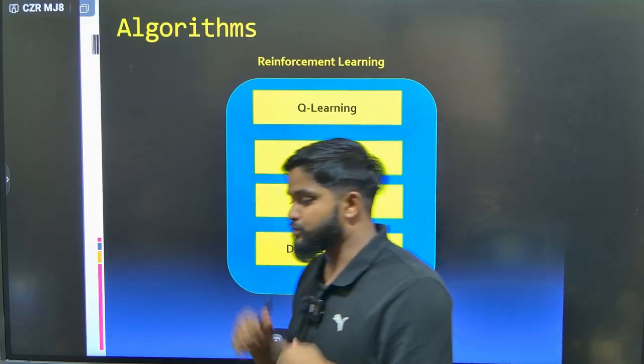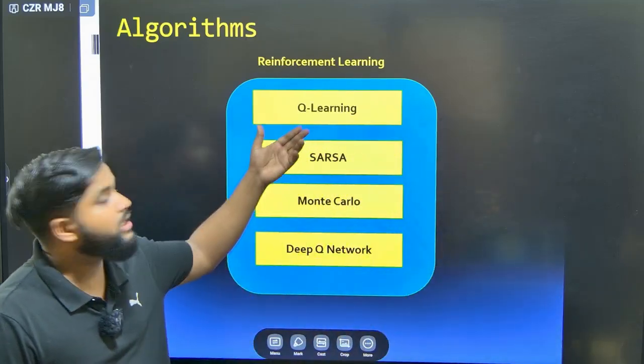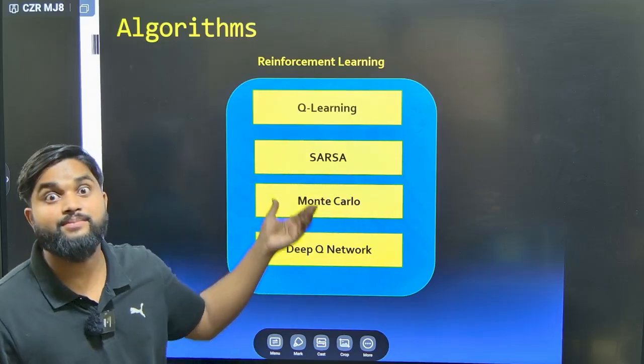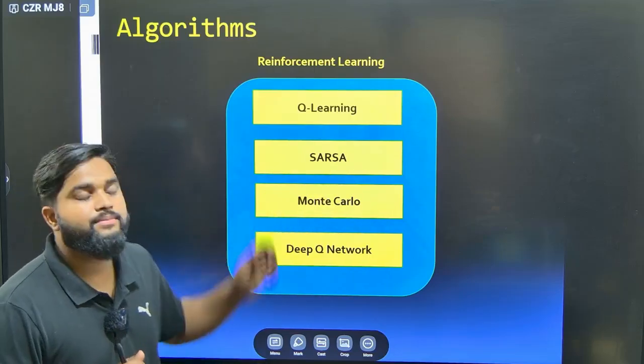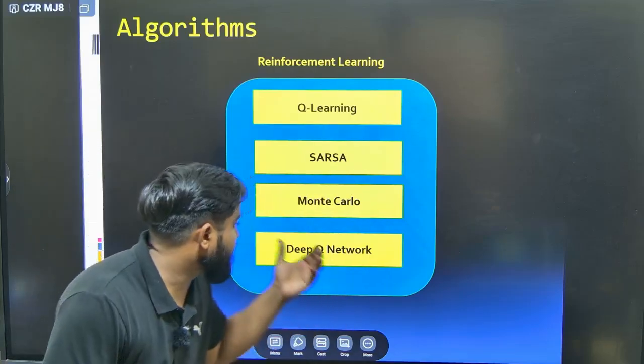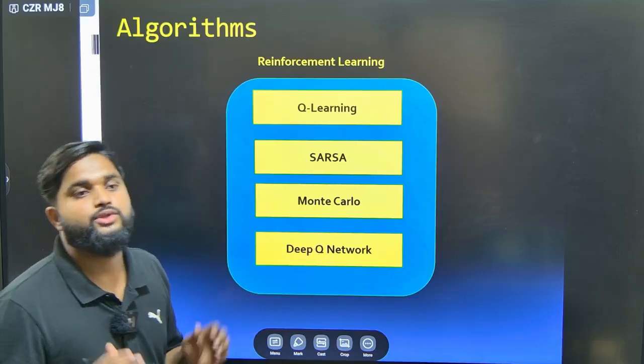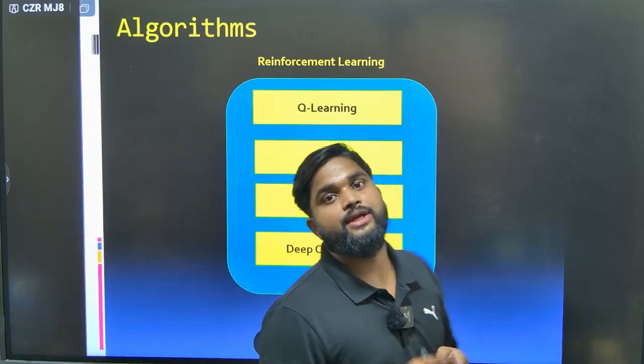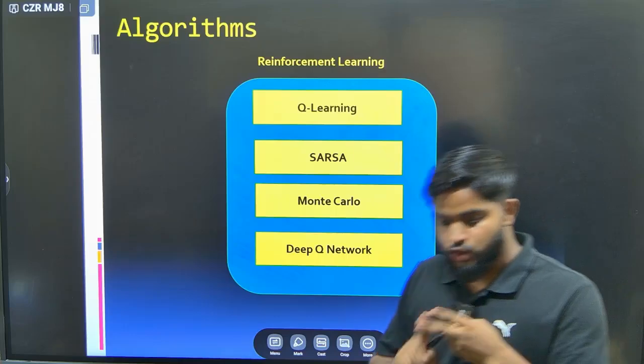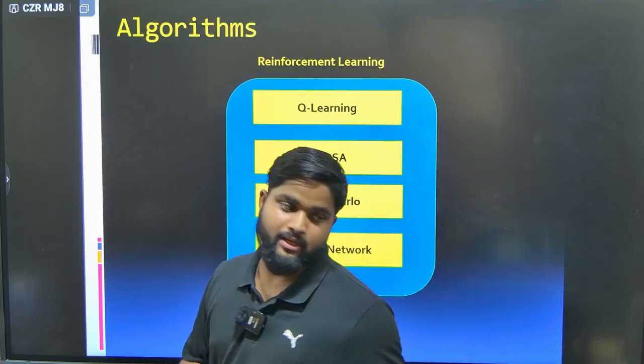Next, if you see reinforcement learning, we are having something called Q-learning, SARSA, Monte Carlo, and Deep Q network. So these all are the famous algorithms of supervised learning, unsupervised learning and reinforcement learning.